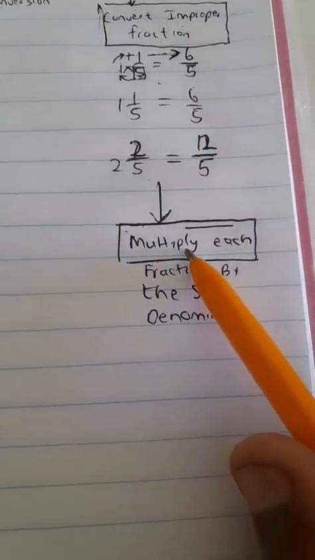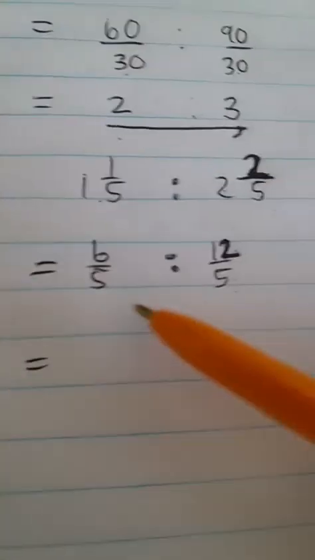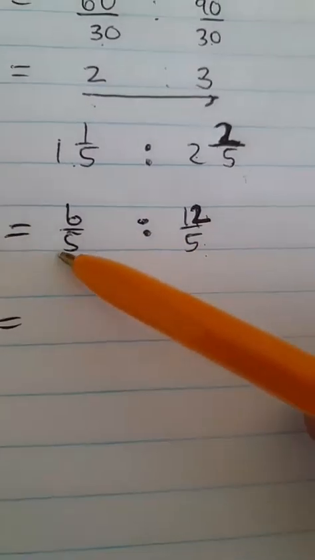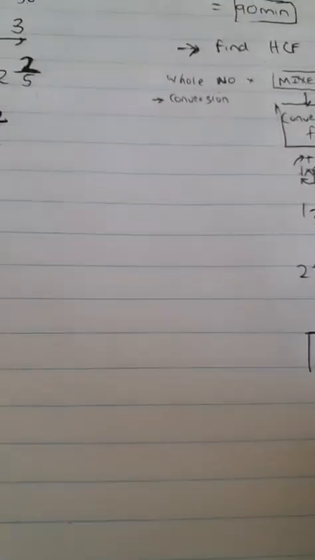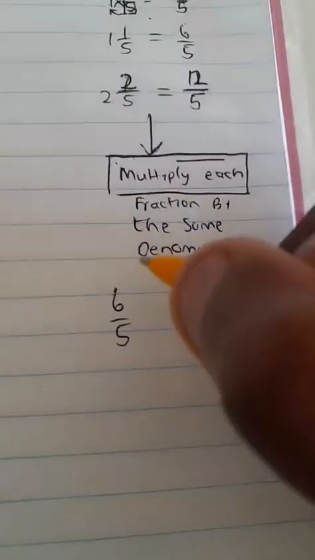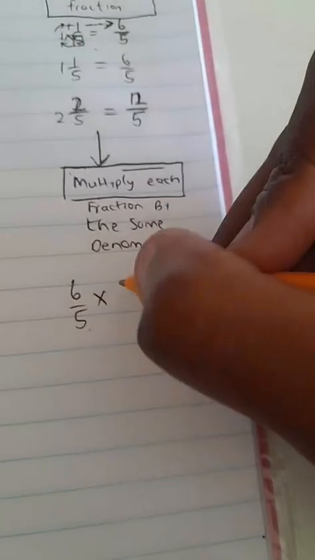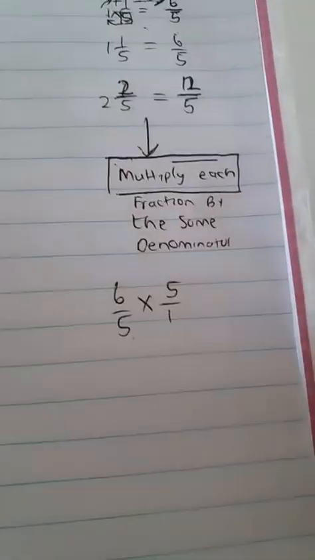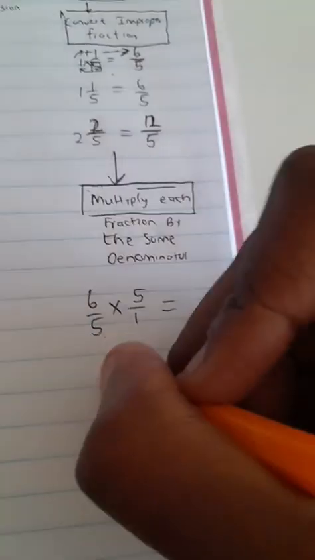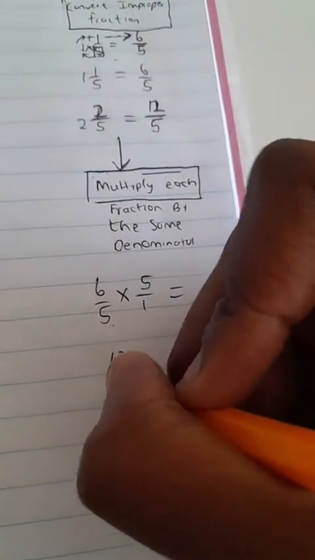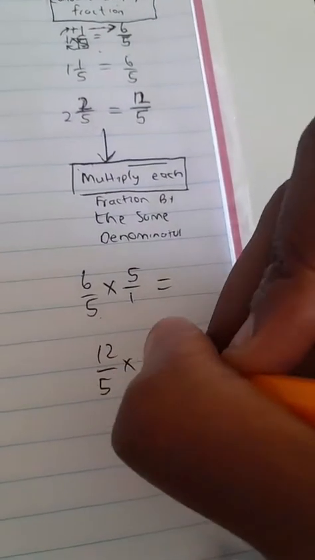So guys, check this out. Our denominator for both these ratios is 5 and 5. So what we are going to do is take the 6 over 5 and multiply by what? This is 5 in the denominator, so we're going to multiply by 5 over 1. We'll do the same thing for both 6 over 5 and 12 over 5.